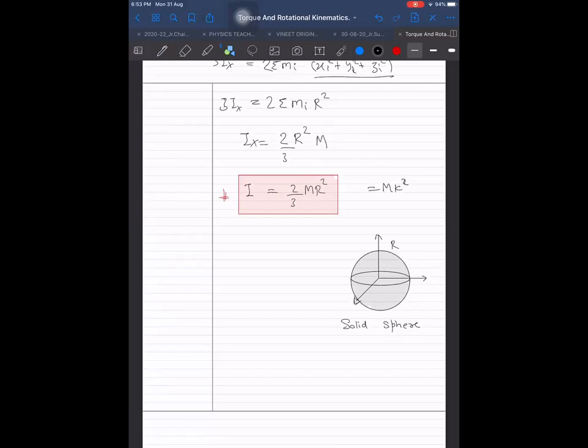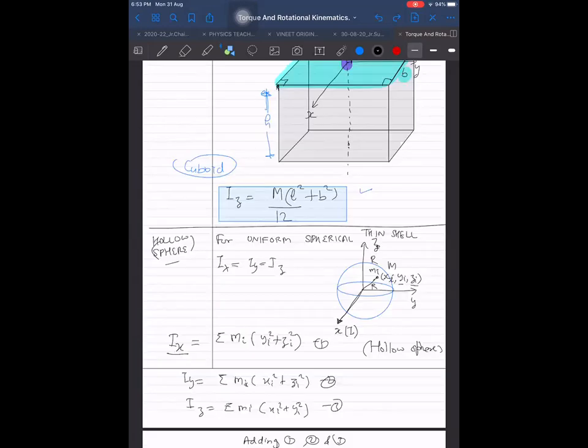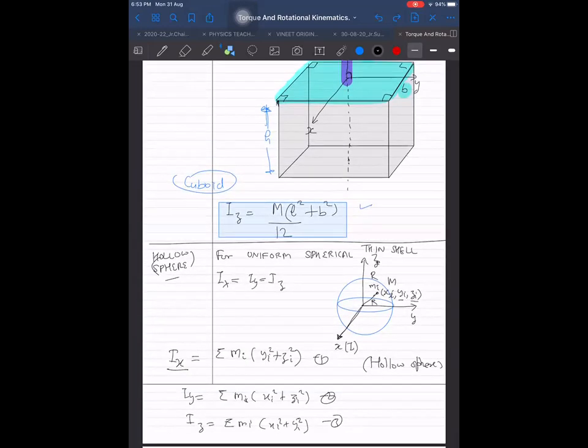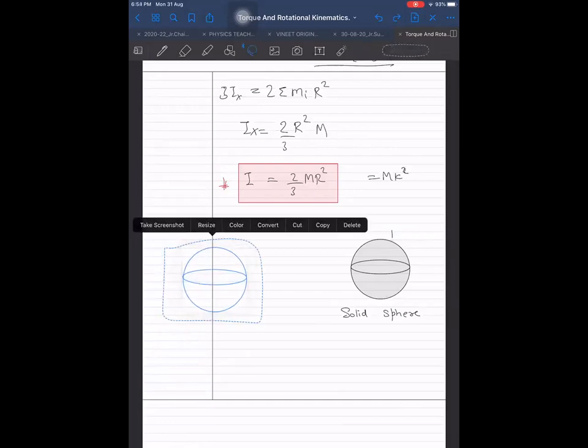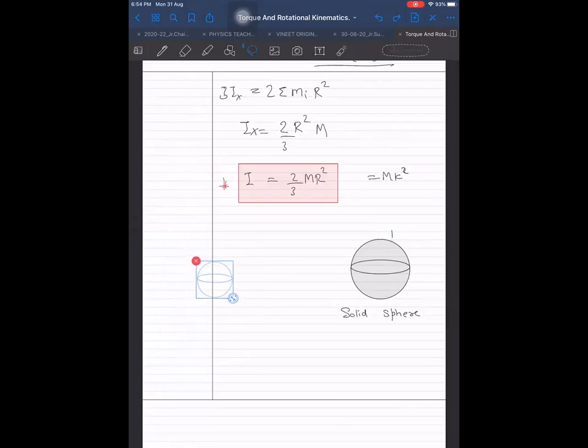I think here one will be enough. Wait a second, I am just thinking how to make the diagram. Let me try once. I will make this one, and then this one, and then I will resize it and place it here.